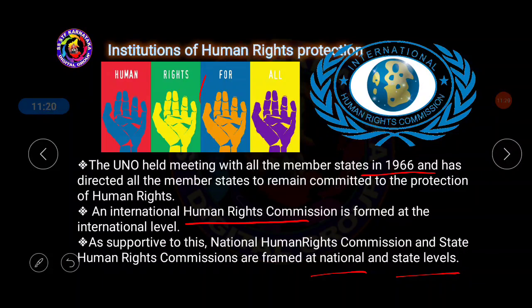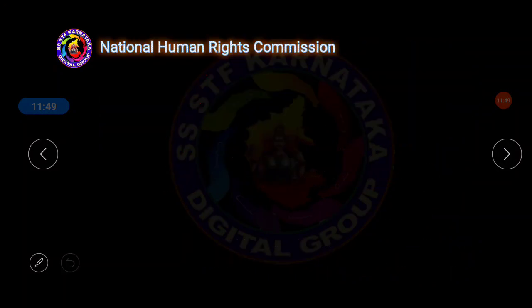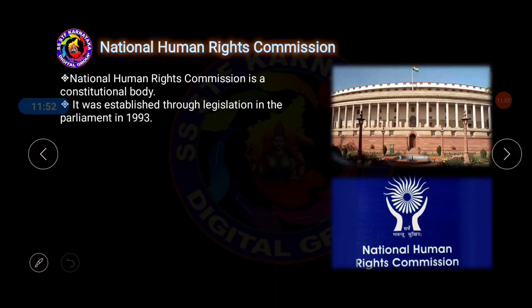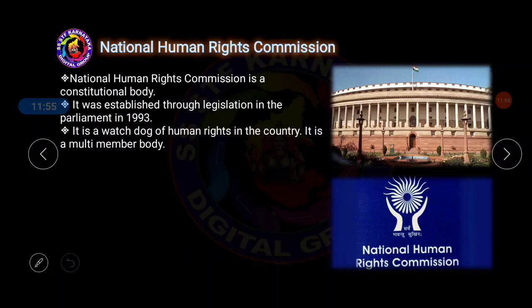Now, to support the Declaration of 1966, even in India in the year 1993, one National Human Rights Commission was started. In India today also it is present. If there is any violation of human rights in India, then this National Human Rights Commission will come into the picture and try to protect human rights. Even at state level we have, in Karnataka, the Karnataka State Human Rights Commission. In other states like Maharashtra, Tamil Nadu, West Bengal, Uttar Pradesh, Bihar, whatever states we have, all have their own respective State Human Rights Commission.